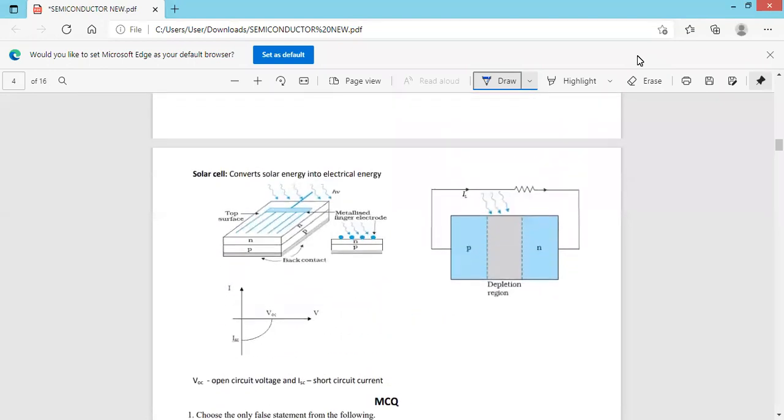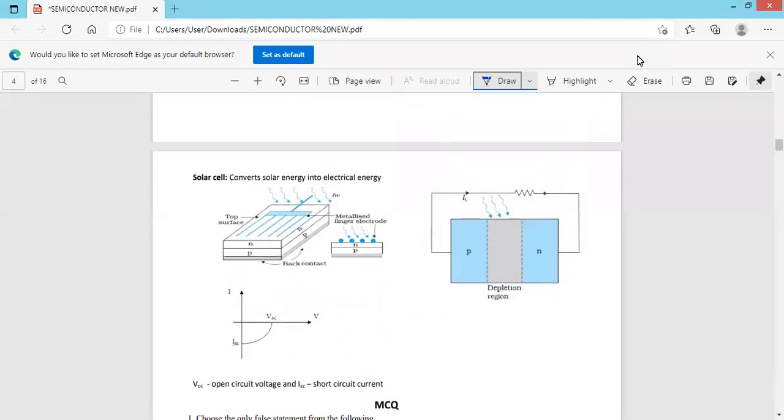Next, this is the solar cell. A solar cell converts solar energy into electrical energy. It has N and P material, and it is connected to a load, like this. Across the load, we get the output voltage when light is incident on this PN junction near the depletion region.